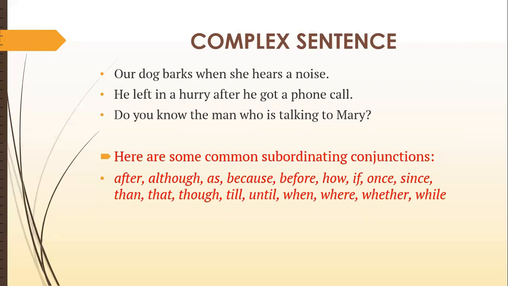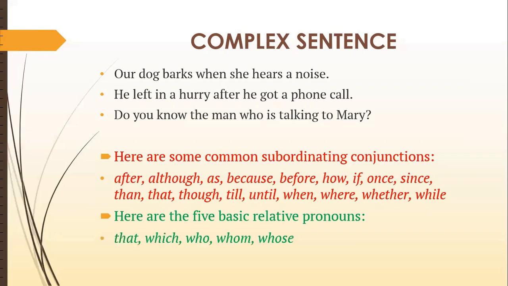Sometimes complex sentences are joined with the help of relative pronouns. Here are the five basic relative pronouns, used in complex sentences as a conjunction: that, which, who, whom, whose.